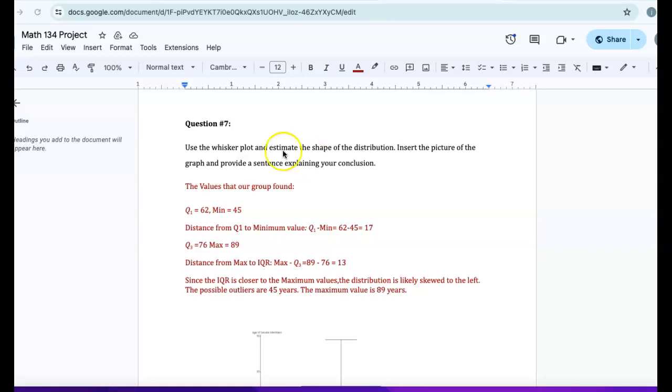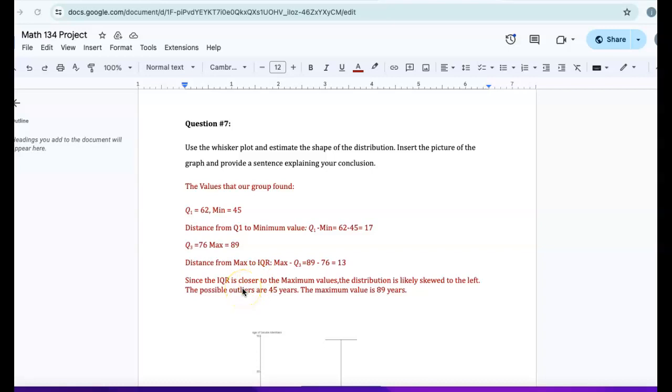The values that our group found were Q1 equals 62, the minimum value is equal to 45. The distance from Q1 to the minimum value is Q1 minus minimum value equals 62 minus 45 equals 17. So we have Q3 is equal to 76 and the max value is equal to 89. The distance from Q3 to max is max minus Q3 equals 89 minus 76 equals 13.